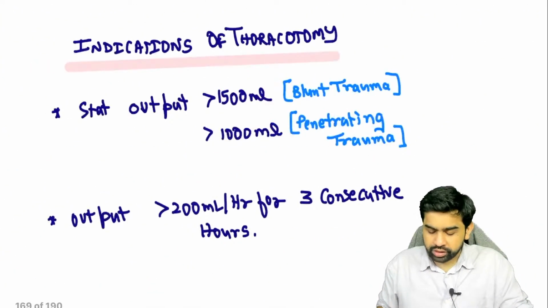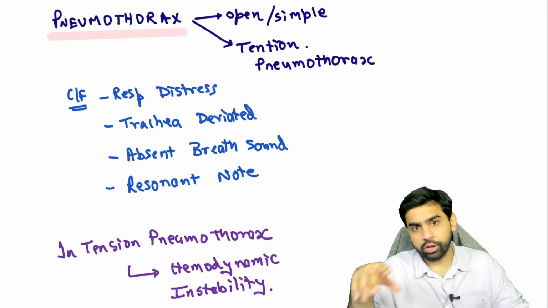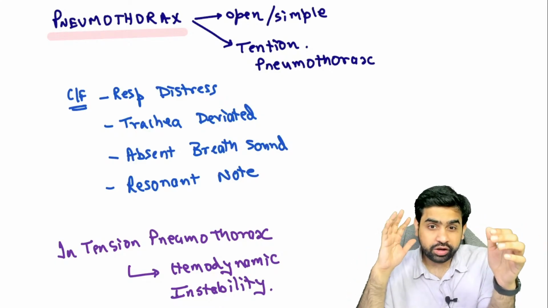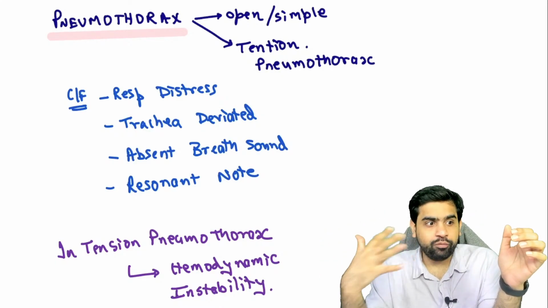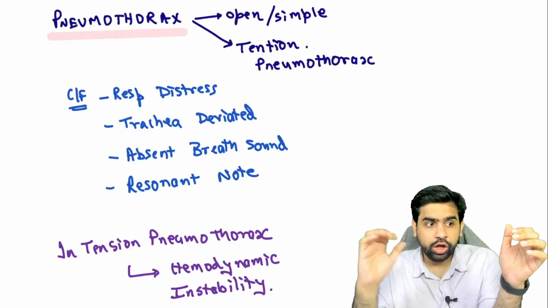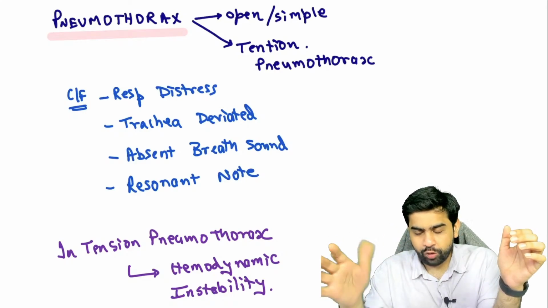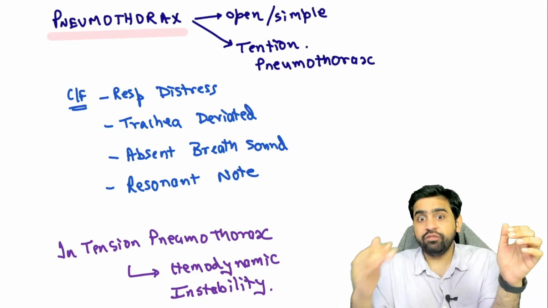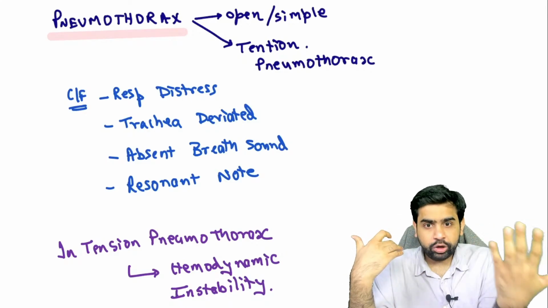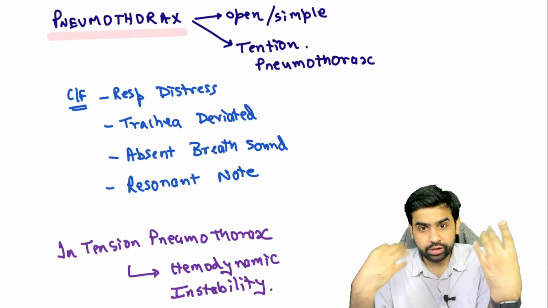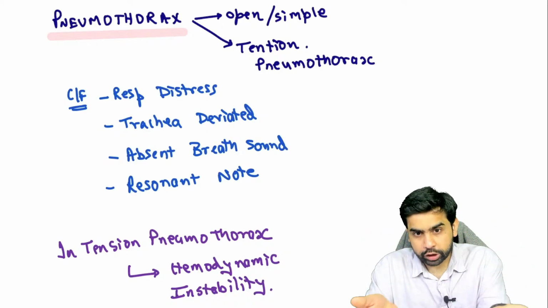Now what you need to understand is in the pneumothorax, there are also two types. One is the simple pneumothorax and another is a tension pneumothorax. In the tension pneumothorax, there is a flap valve. A valve is something which is going to allow the flow only in one direction. In the simple pneumothorax, air enters into the thoracic cavity and it can also leave the thoracic cavity.